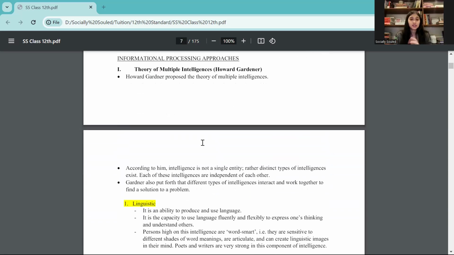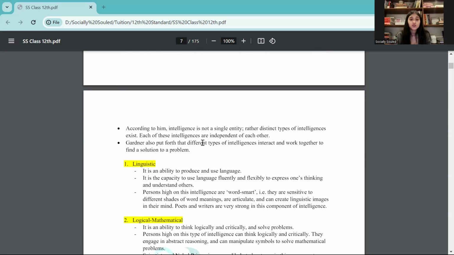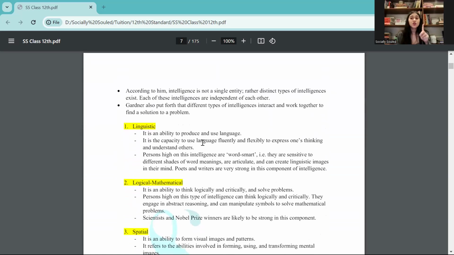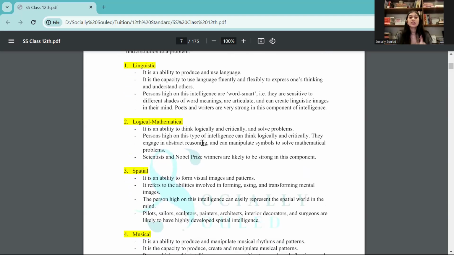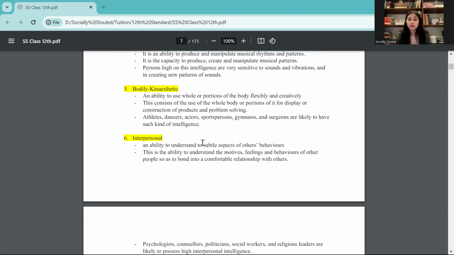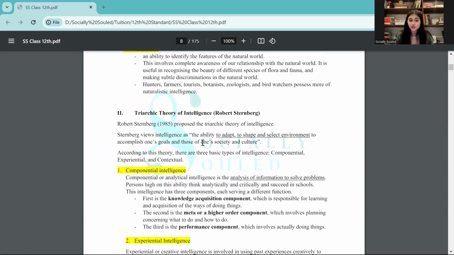The next is your information processing. Number one, the theory of multiple intelligences. Howard Gardner suggested 8 types of intelligences. Now remember, intelligence does not have a single cognitive ability. It has different types of cognitive abilities, and we possess all of these abilities. It just depends on who is using which skill set or which subtype of intelligence for that specific situation. Remember, situationism also comes here as a part. Now we have linguistic, logical-mathematical, spatial, musical, body kinesthetic, interpersonal, intrapersonal, and naturalistic.